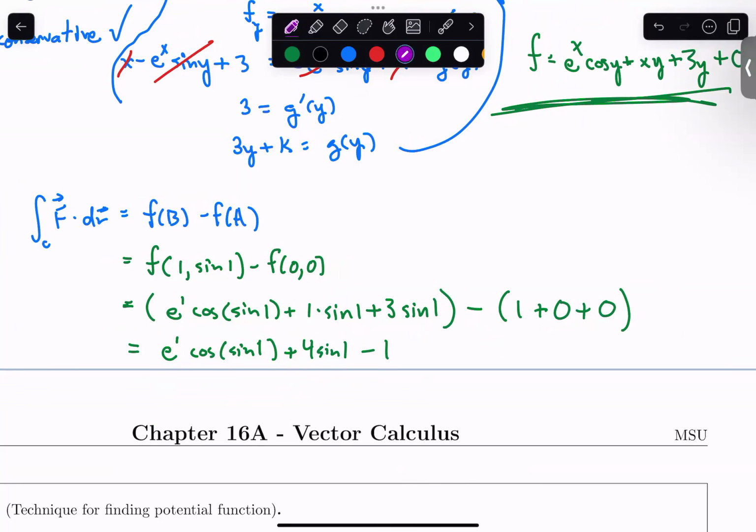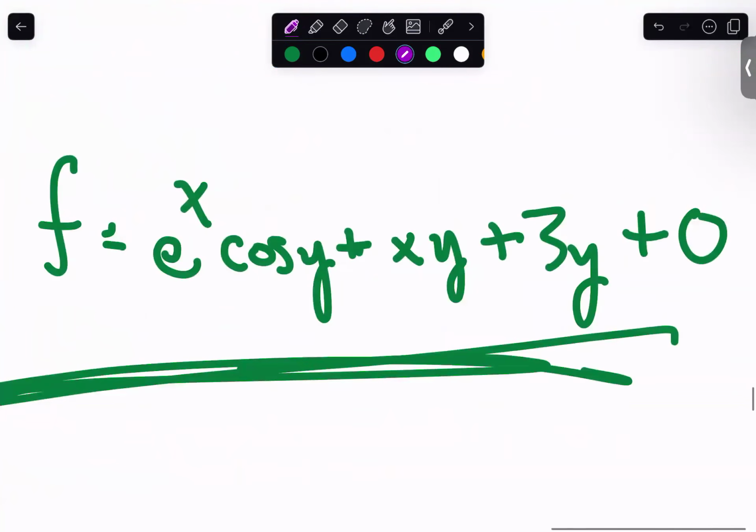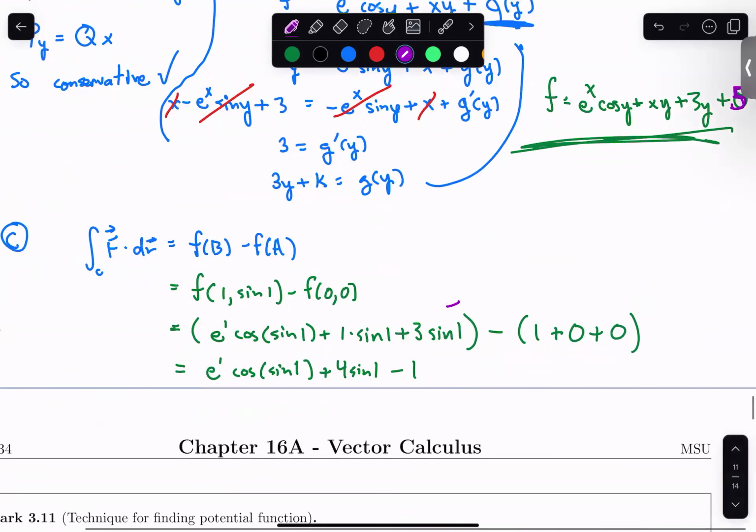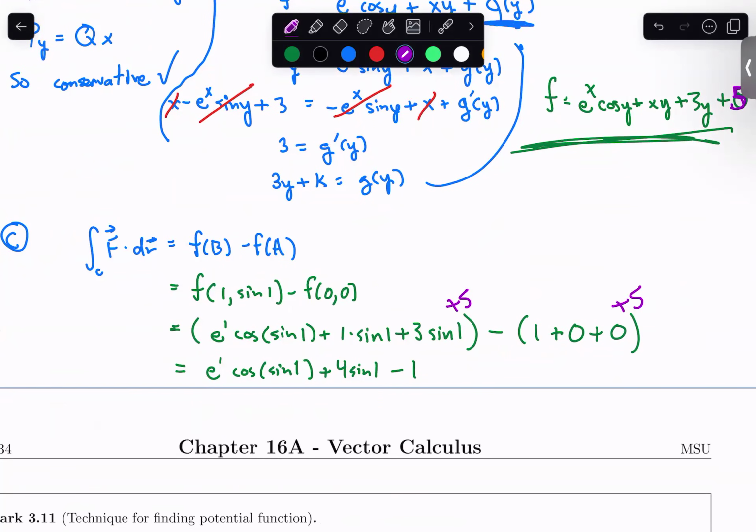Last thing I want to bring up, just to showcase an interesting point, and then I'll open the floor to questions. If someone else chose a different potential function, I chose plus 0 here, but suppose someone else decides to do plus 5. Then when you do your f of b, it's going to have a plus 5 here, and when you do your f of a, it's going to have a plus 5 here. So you subtract away that plus 5, and we're all going to get the same answer.